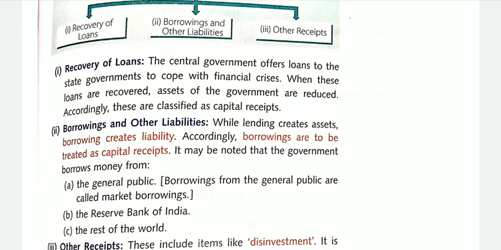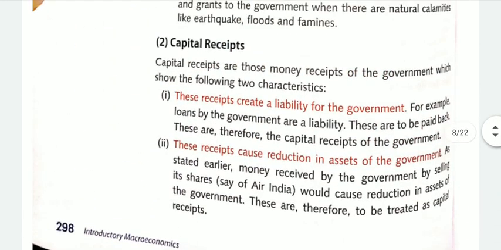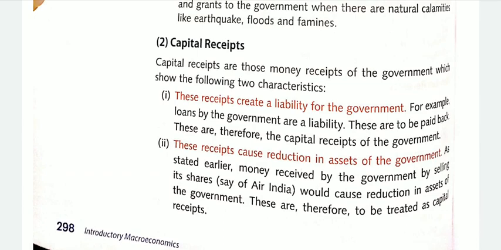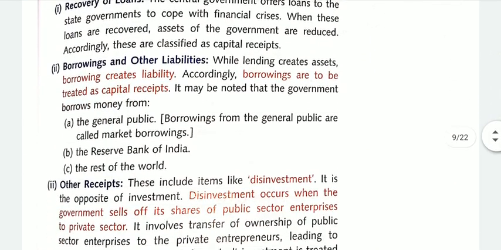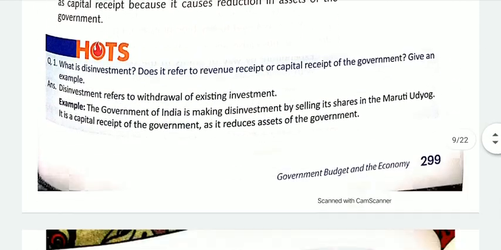Secondly, borrowings and other liabilities. This we have discussed in the above points. Borrowing creates a liability for the government because government has to repay it. Once the government borrows, it creates a liability for the government. So this is about those borrowings. We have studied this. And even the disinvestment.